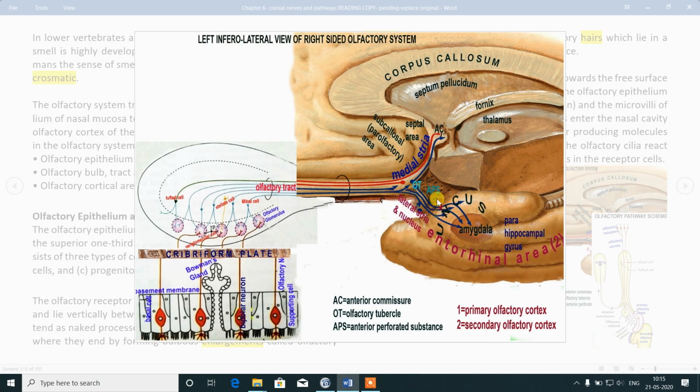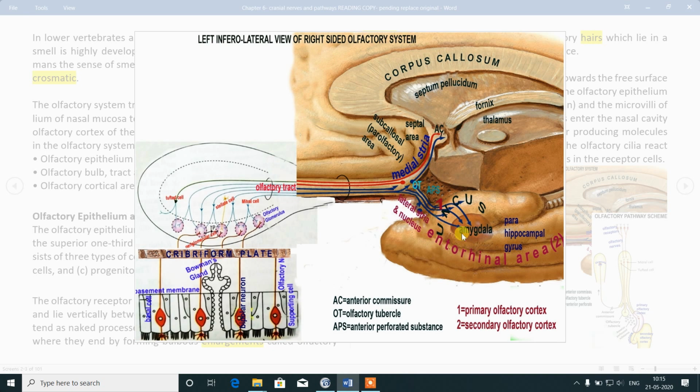Again, what is primary olfactory cortex? It is the part of cerebral cortical area between the anterior perforated substance and uncus. This area is the primary olfactory area, where your olfactory tract and lateral olfactory stria is terminating. Here the neurons are relayed, and further neurons, they are connected to this entorhinal area.